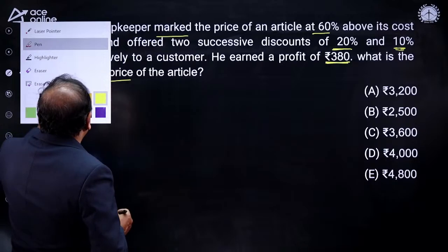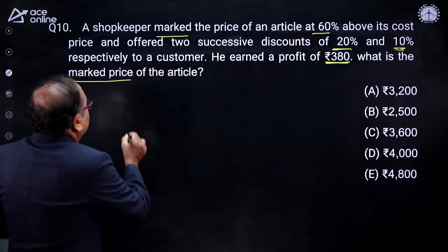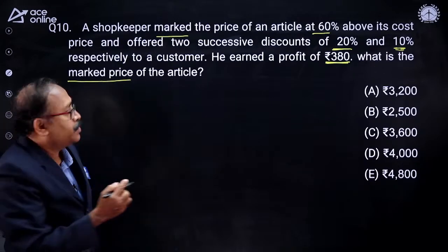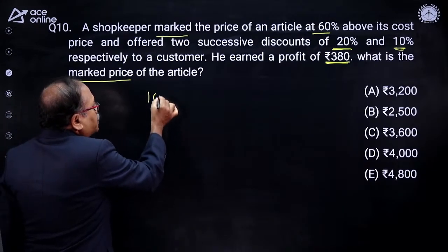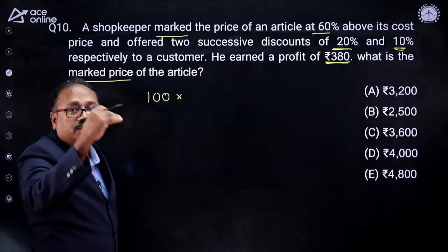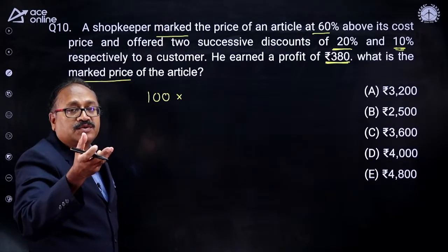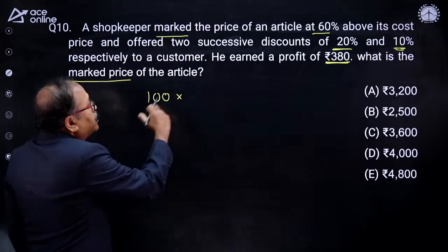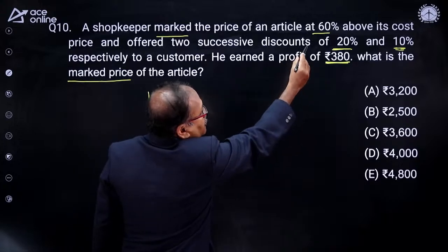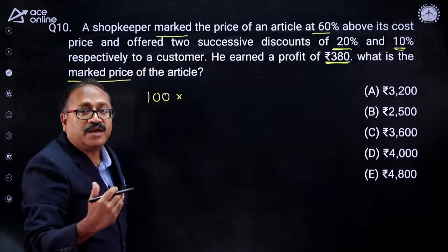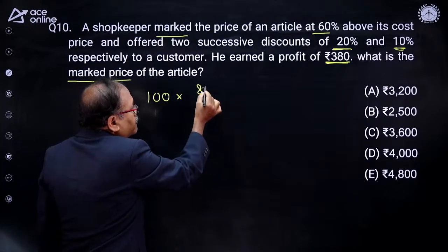So how do I answer this particular question? Let's assume that if the cost price is 100, what will be the mark price? So this flow should come in your mind that I should take the cost price as 100, then see how much is the profit. Then what will be the mark price? 60% above. So 160 by 100, which is 8 by 5.